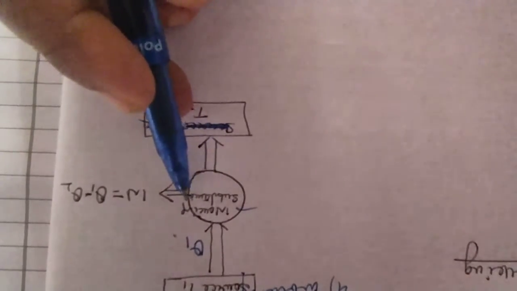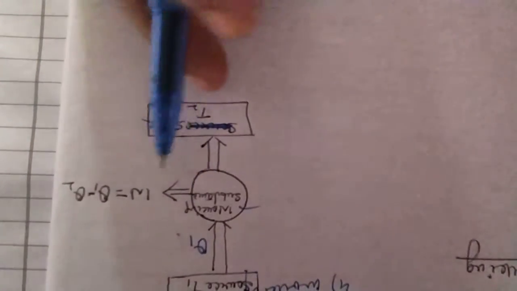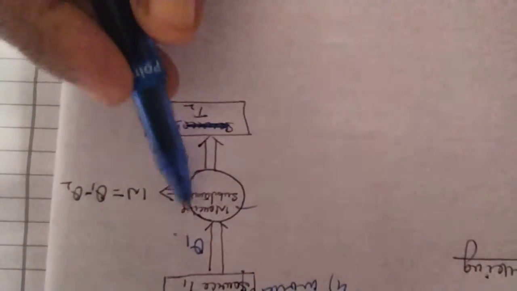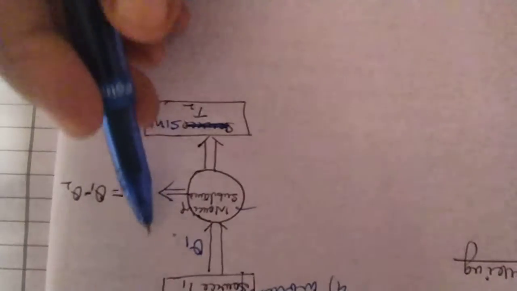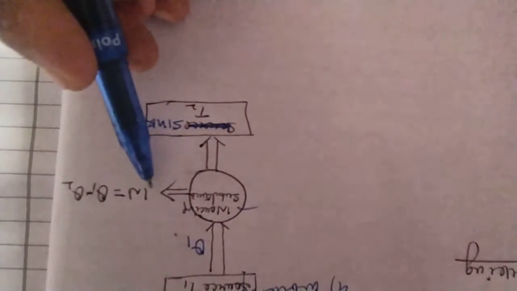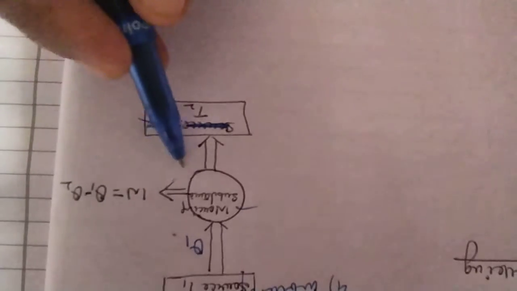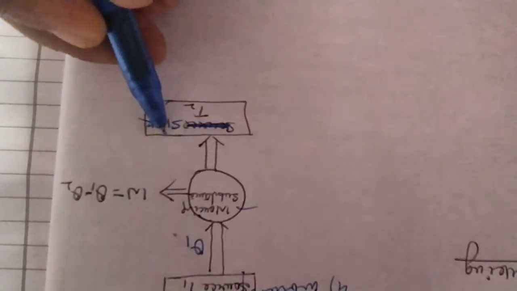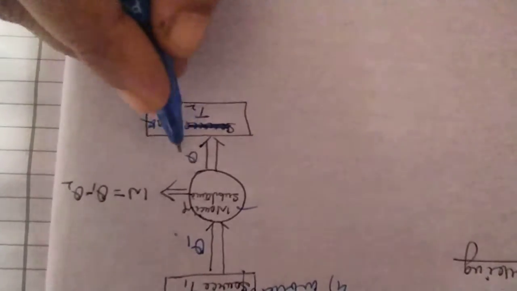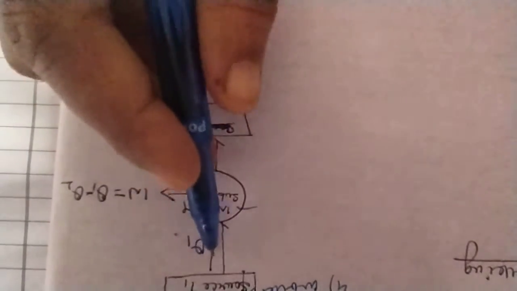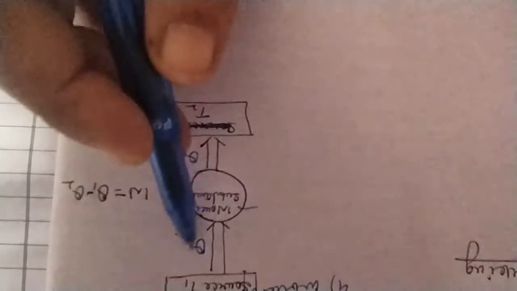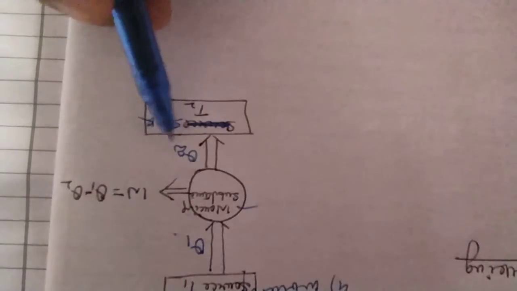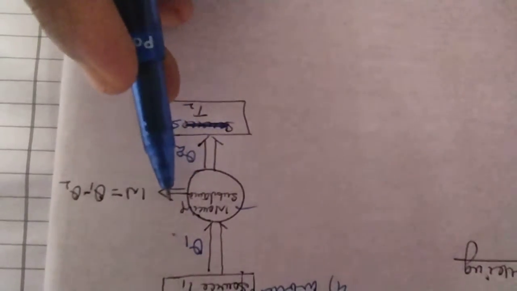The next part is the working substance. This part is called the working substance. It absorbs the energy from the source and converts it into mechanical work, and the rejected heat it sends to the sink. Here Q1 is the heat taken by the working substance from the source, which is at the higher temperature, and Q2 is the heat rejected to the sink by the working substance.